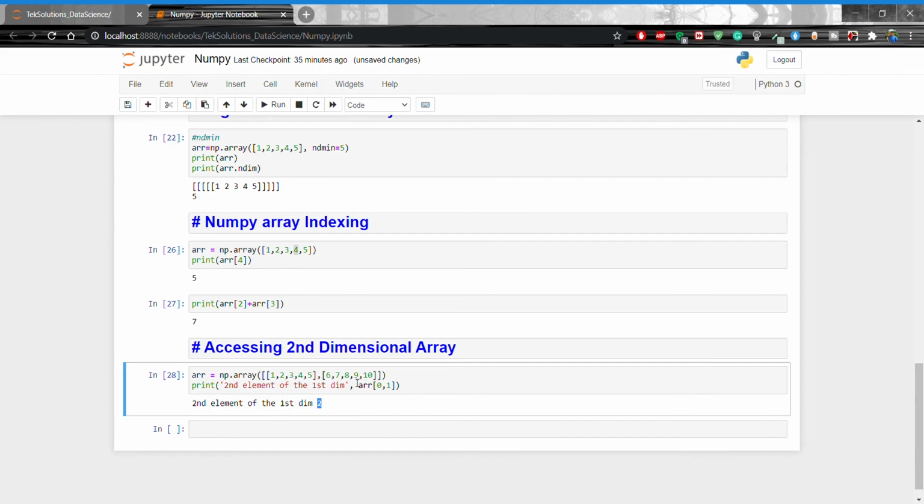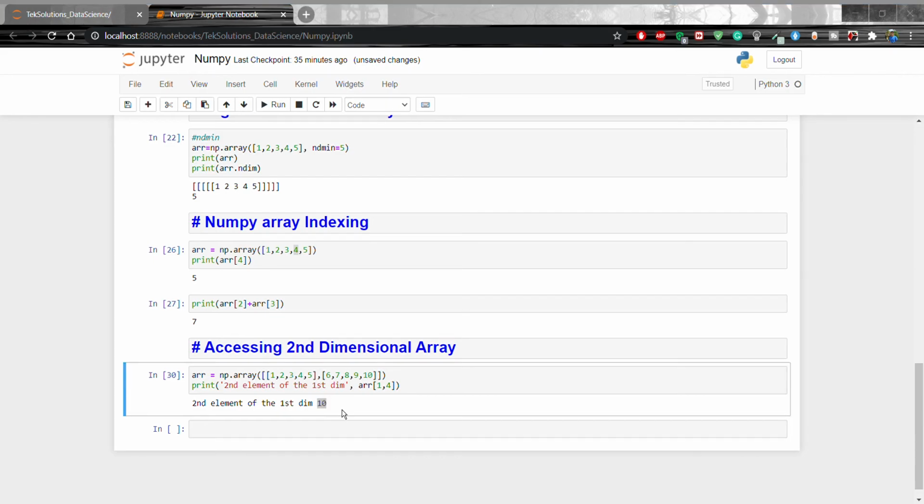Now if you want to access this one, what do we have to do? Instead of 0, we use 1 for the first index, and then 0 and 1, so 1, 1. Shift enter. We are accessing 7. Now if you want to access 10, 1 will be there, and then 0, 1, 2, 3, 4, so 1 comma 4. Then it will print 10.